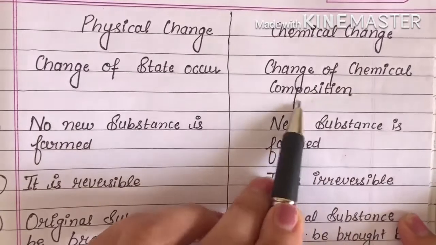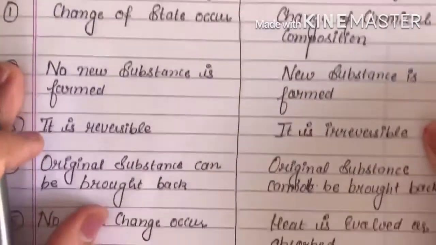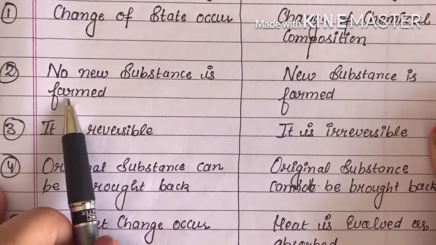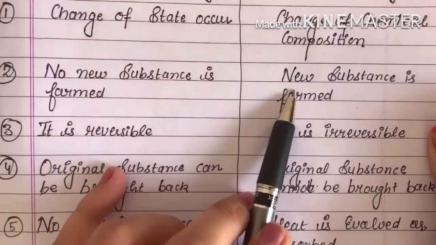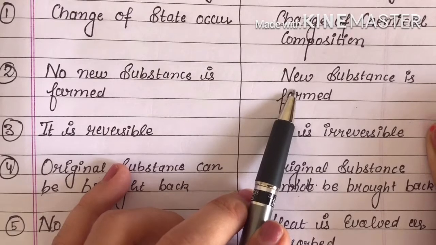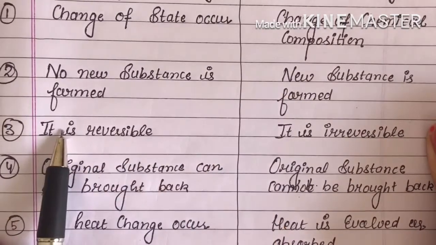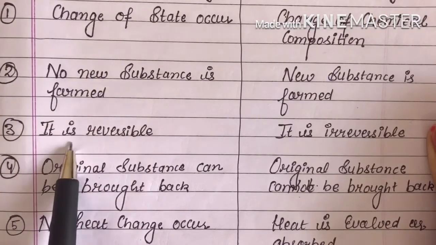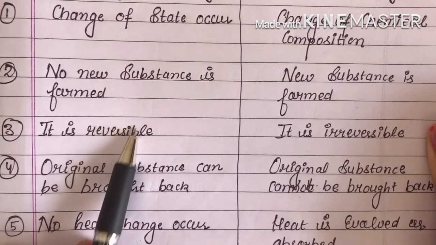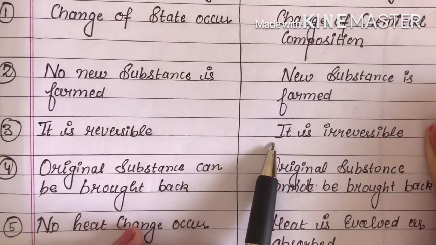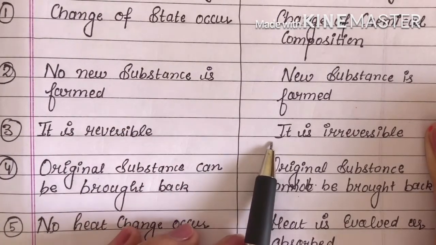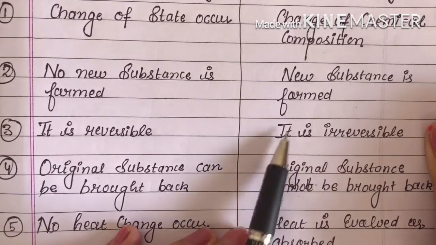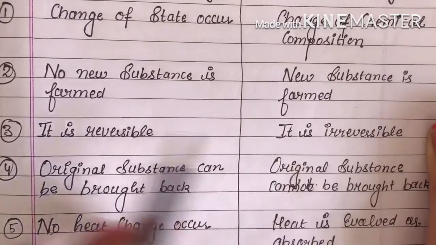Next, in physical change no new substance is formed, but in chemical change a new substance is formed. The physical change is reversible in nature, which means you can get ice from water and water from ice. The chemical change is irreversible, which means you can get ghee from butter but not butter from ghee.